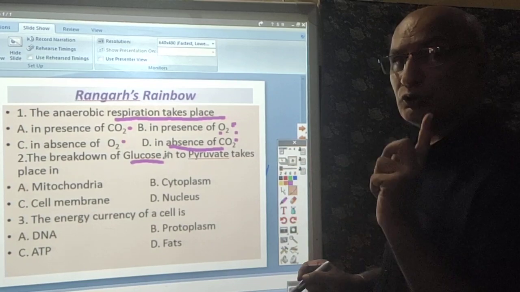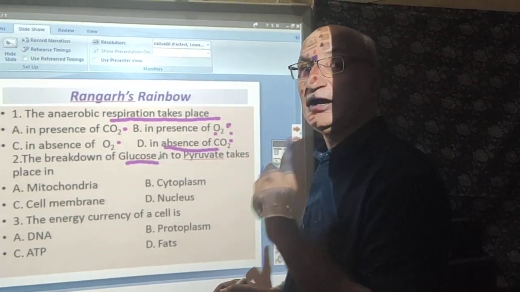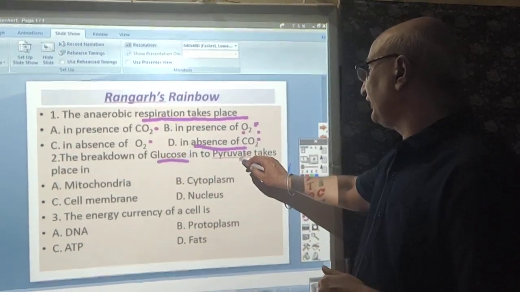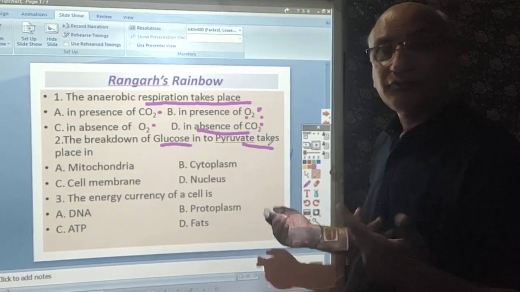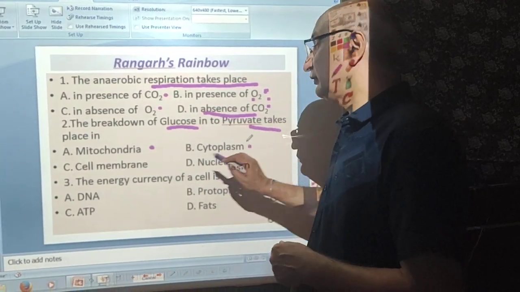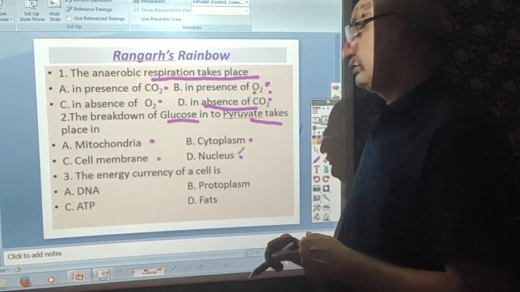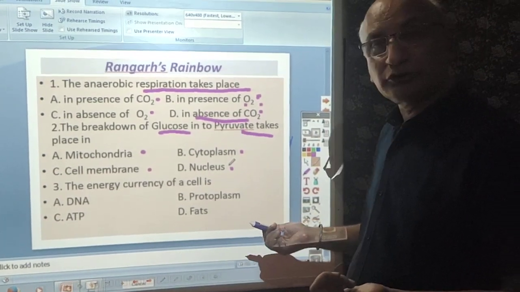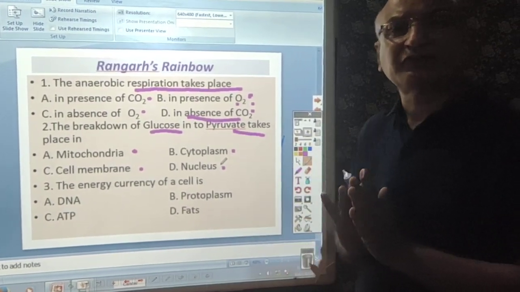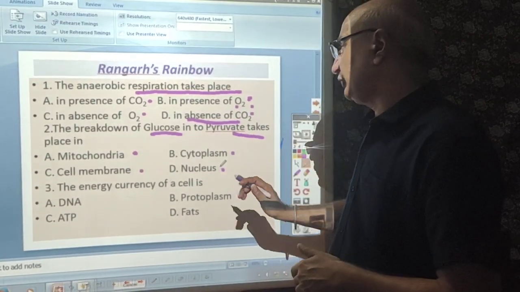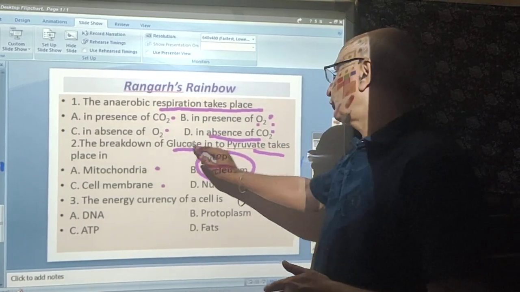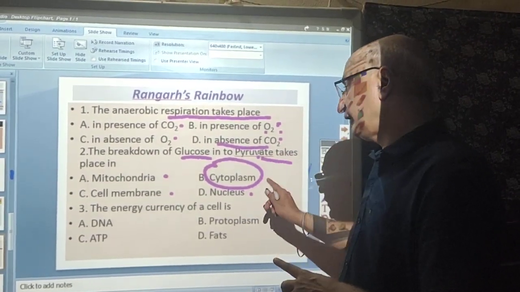Now, our next question is the breakdown of glucose. We have learned that glucose is firstly converted into 2 molecules of pyruvate. The question is, the breakdown of glucose to pyruvate takes place where? In mitochondria, cytoplasm, cell membrane or nucleus? Mitochondria? No. Cytoplasm? Yes. Irrespective of the presence or absence of oxygen, dear students, you will choose cytoplasm as the right answer, because the breakdown of glucose to pyruvate takes place in the cytoplasm.